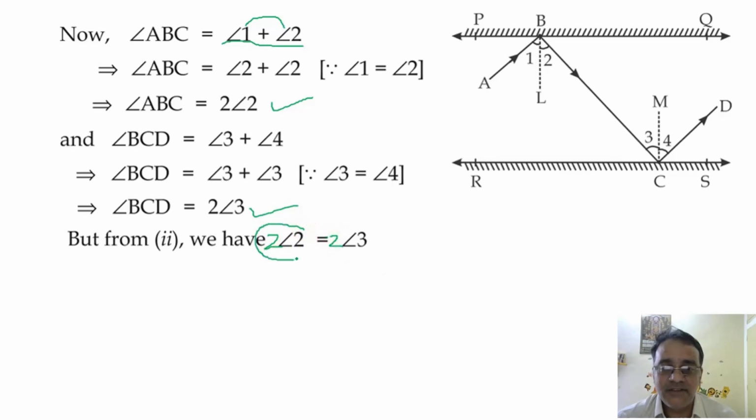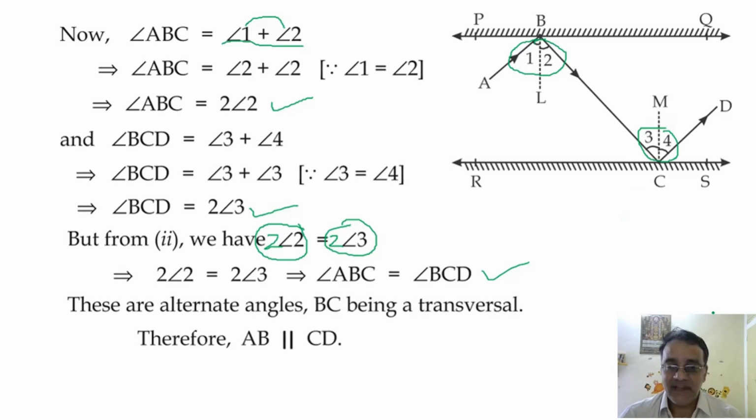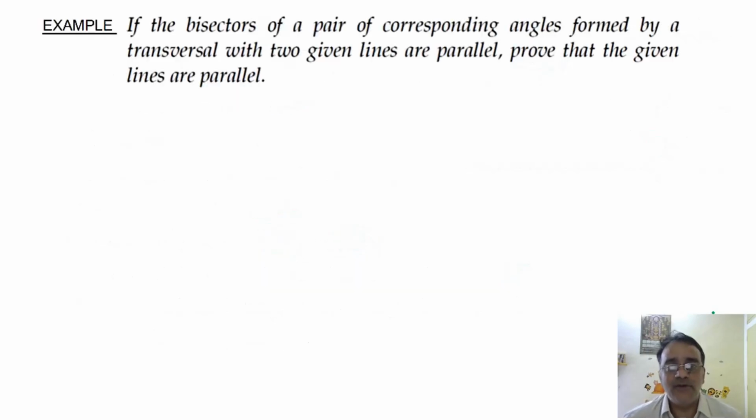Now this is equal to which angle? Angle ABC. And this is equal to which angle? Angle BCD. So this will imply angle ABC is equal to angle BCD. But these are alternate interior angles. So therefore AB is parallel to CD. Any doubt? No, sir. Okay. Now we are moving towards one more very good question.